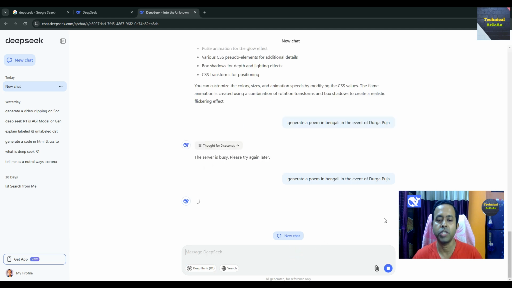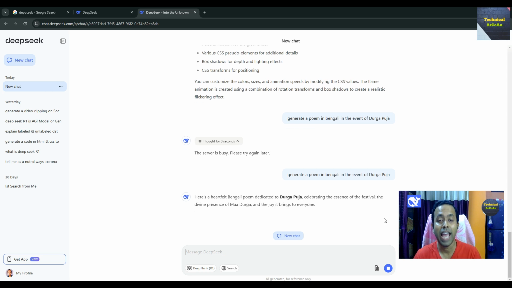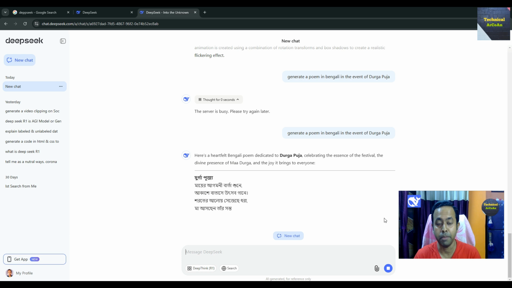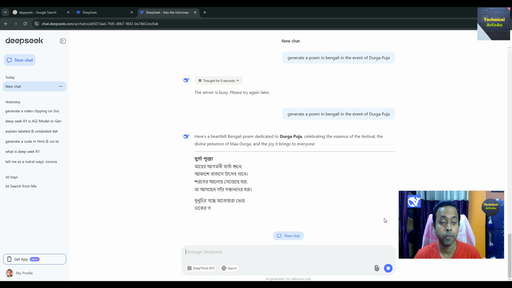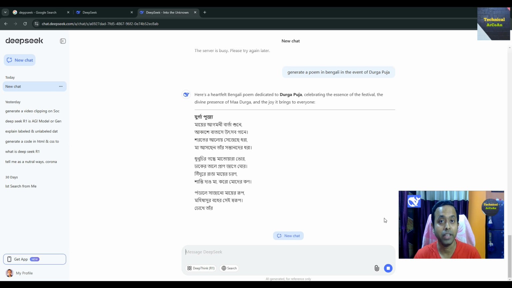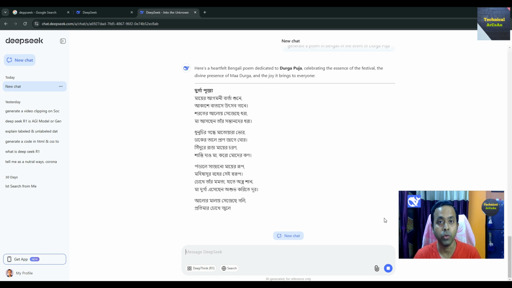So it's also generating the particular poem whatever we gave as a prompt for the request. Just see, it is generating in Bengali language, even though it is a company from China. Still it is trained on different worldwide languages like Bengali.